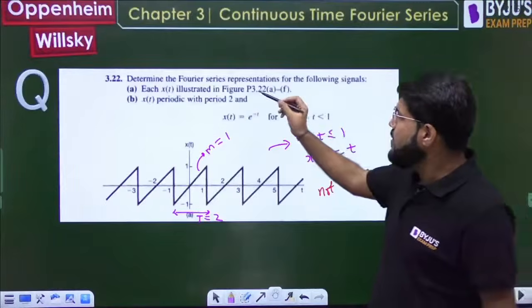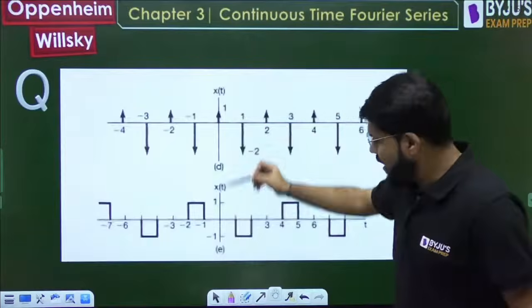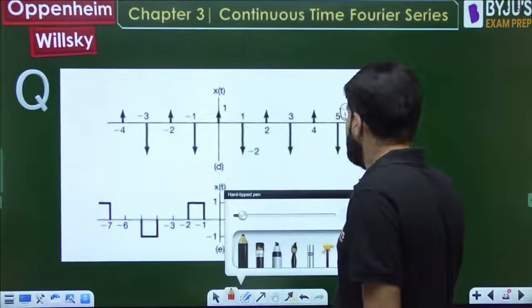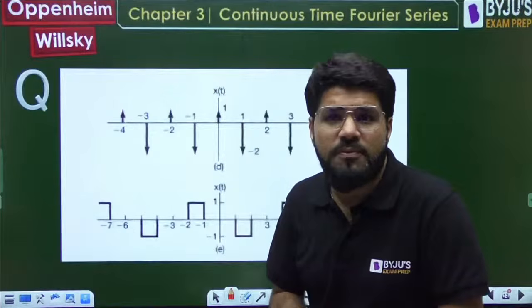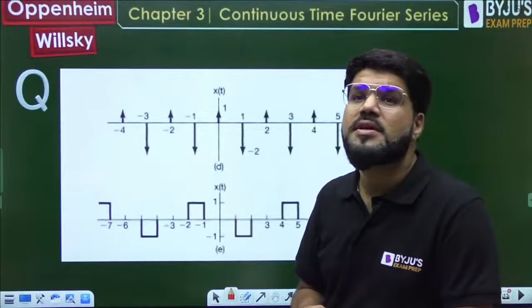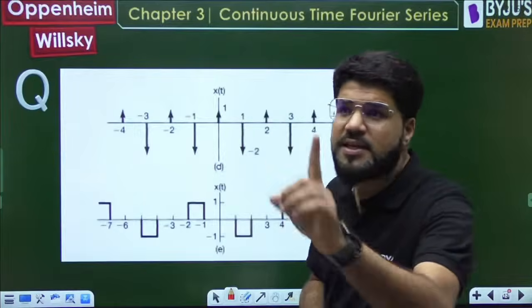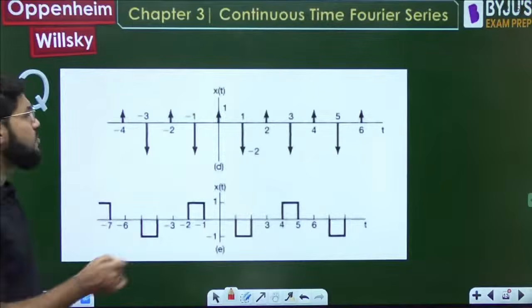Okay, so we are done with figure A. We are done with part B. Now part A, figure D. I have directly taken figure D. We will look at it, and now let us learn the shortcut through it. We all know what the Fourier transform of an impulse is. That is known as 1. Fourier transform of delta t is 1. We will use that. Let's look into the next figure, that is D.